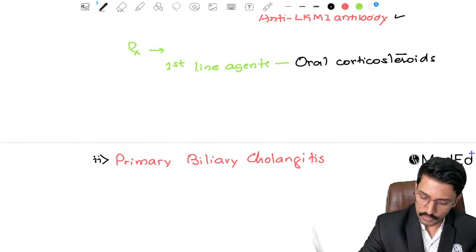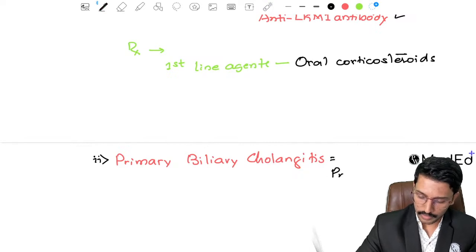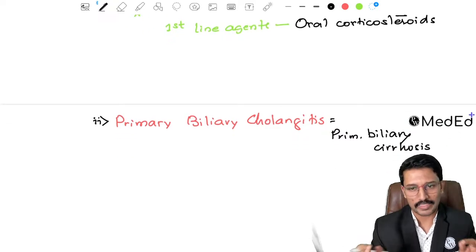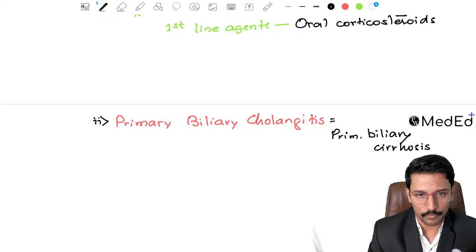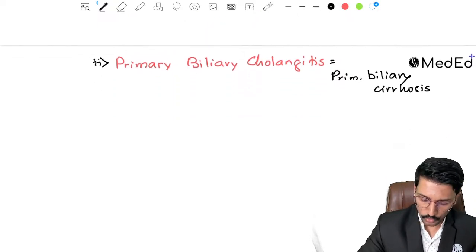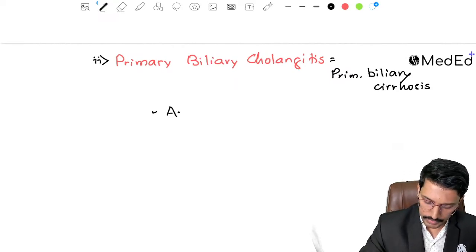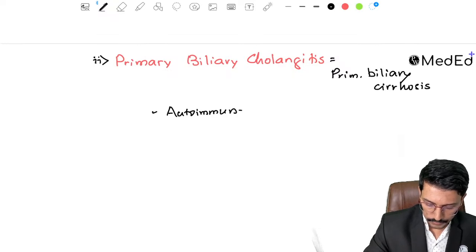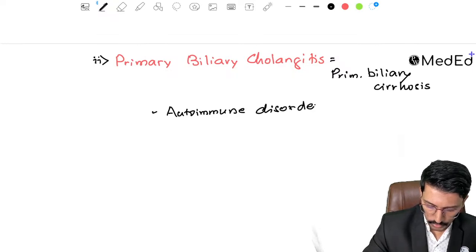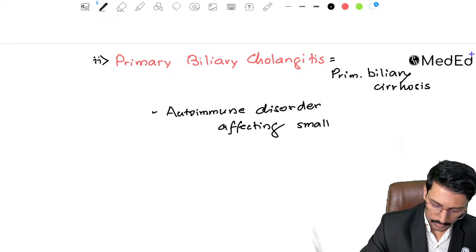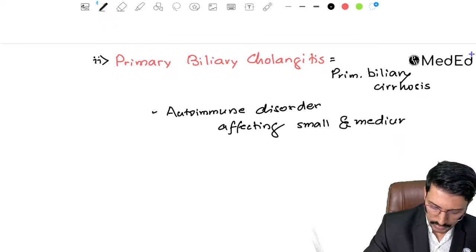Okay. This disease was earlier known as primary biliary cirrhosis. Now we have abandoned the terminology, but sometimes examiners might give you that term for you. So please be aware that both mean same. PBC here, PBC there, both are same words. Okay. Now what you need to know about primary biliary cholangitis? Number one, it is an autoimmune disorder. It is an autoimmune disorder that is affecting small and medium sized bile ducts.